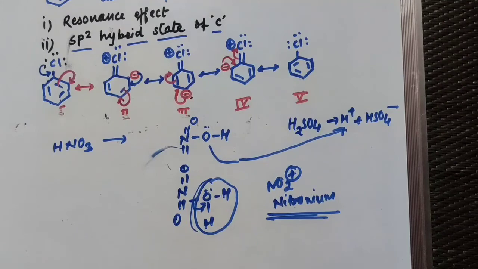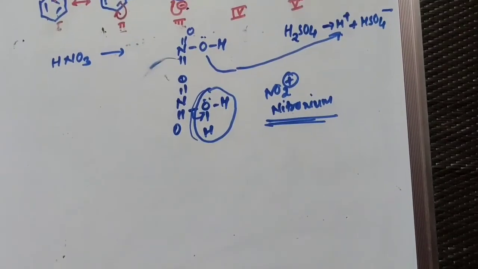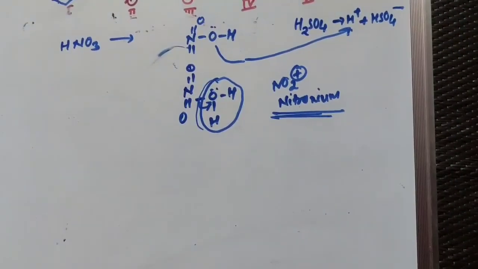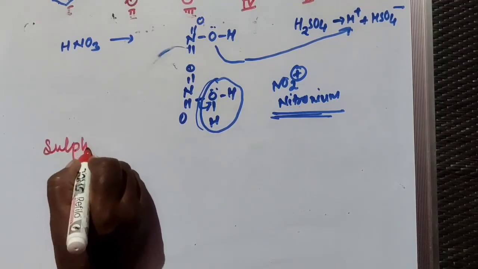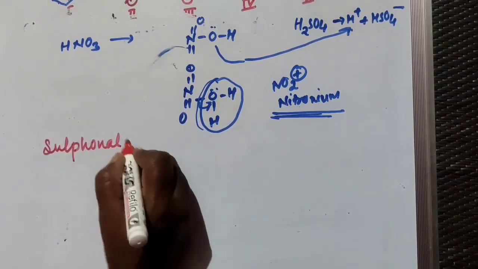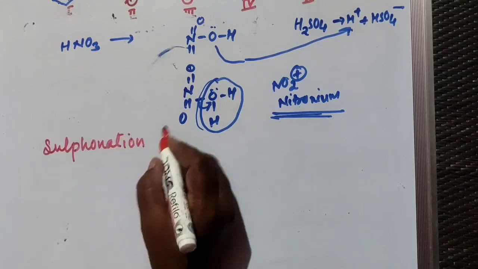In sulfonation reaction, this is also an electrophilic substitution reaction.